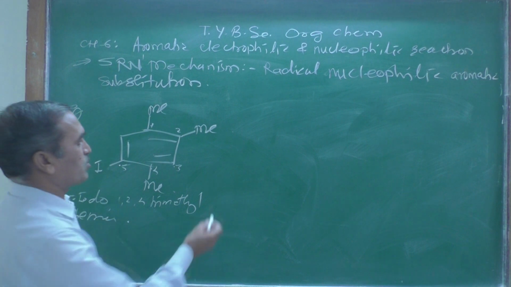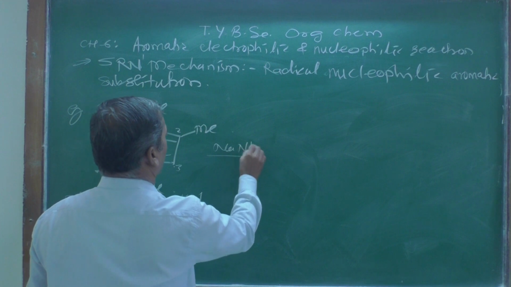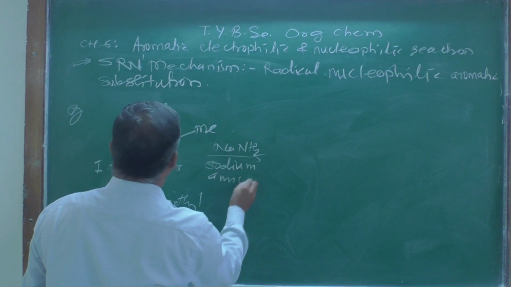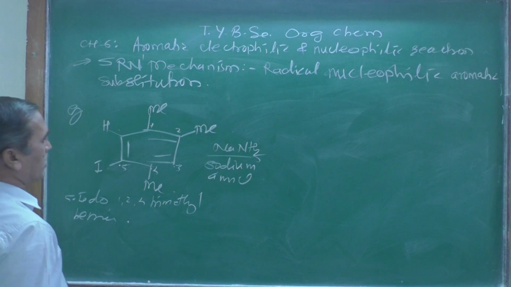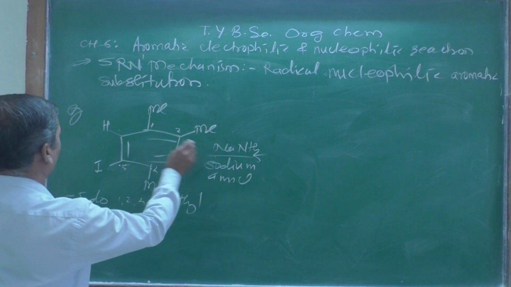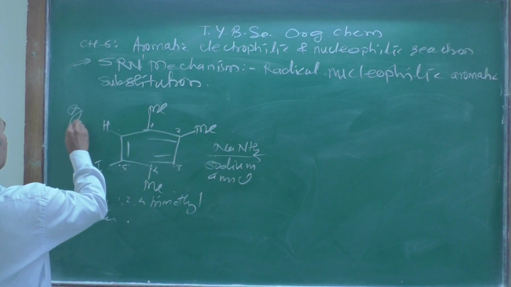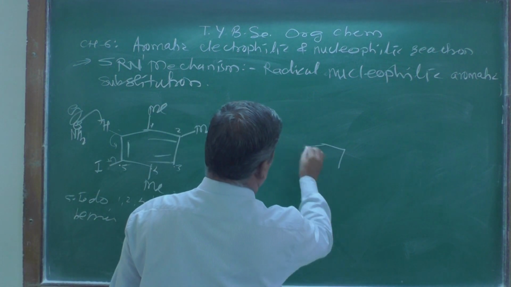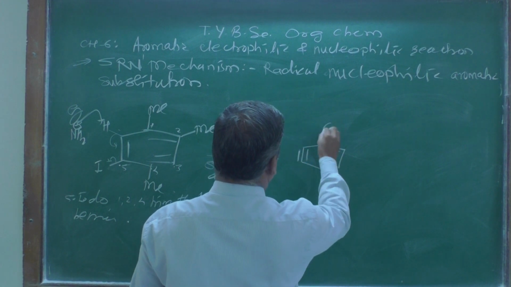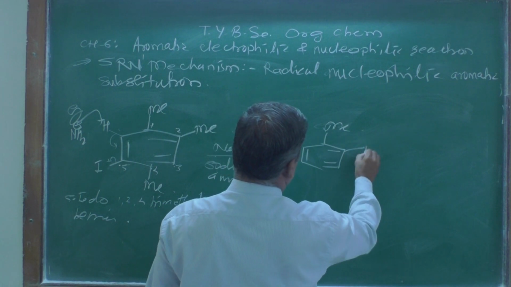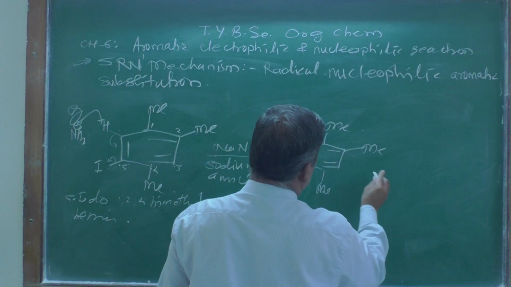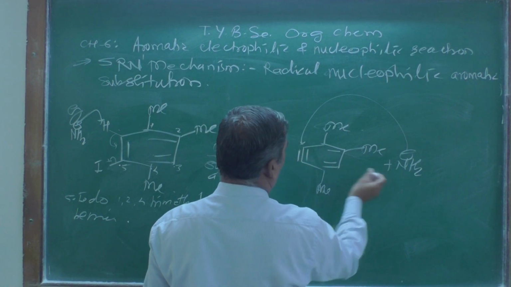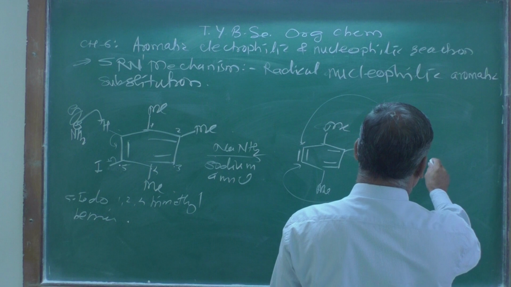benzene, when it is treated with sodium amide, NaNH2. Look here, there is a hydrogen atom at the ortho position, so NH2 minus will abstract the proton from here and form a benzyne intermediate. The methyl groups are CH3, and then NH2 minus can attack either this side or this position,